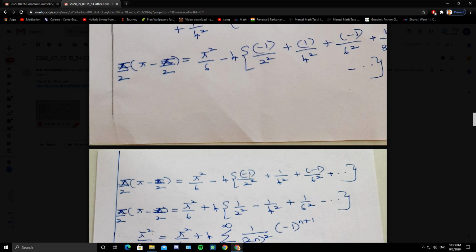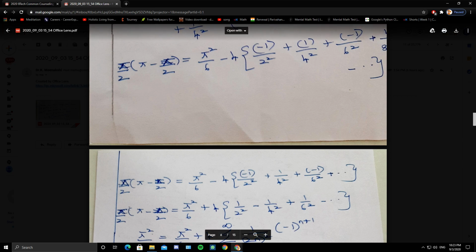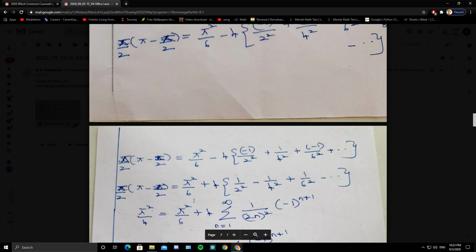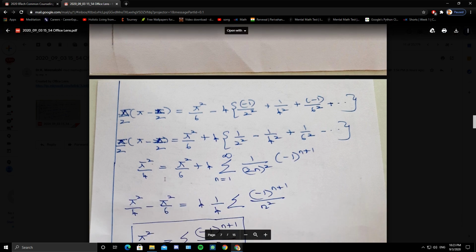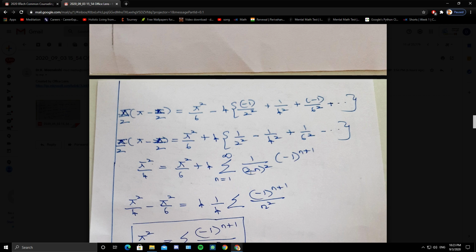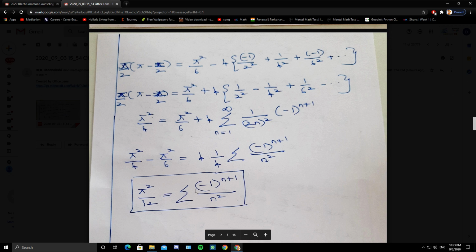The next step, I have taken minus outside. So left side is pi square by 4, right side pi square by 6. I have taken minus outside. So minus of minus plus 4, 1 by 2 square minus 1 by 4 square plus etc. That is summation 1 by 2n the whole square minus 1 whole power n plus 1. So pi square by 4 minus pi square by 6 is 4 times, and if you take 4 out, 4 into 1 by 4 summation minus 1 whole power n plus 1 by n square. So this is what we have to prove. Summation minus 1 whole power n plus 1 by n square is pi square by 12.